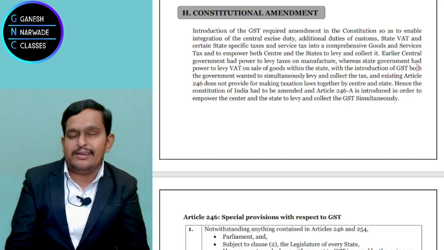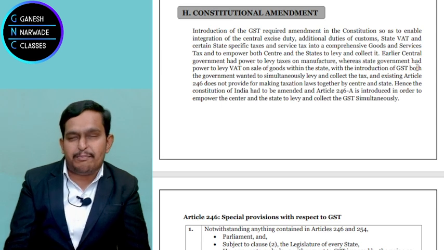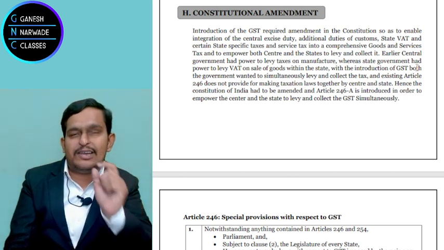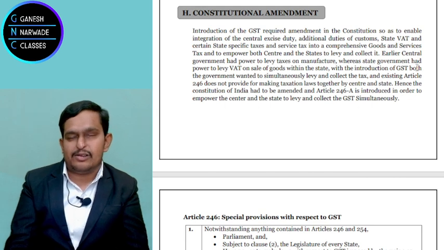That's what democracy is. And finally the government and opposition all together passed the bill by majority, and it became the 101st Constitutional Amendment Act. So we brought the GST.